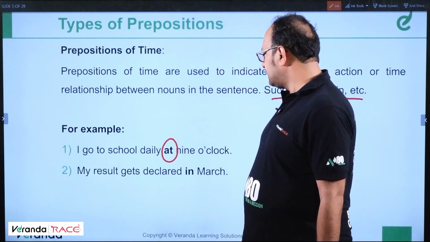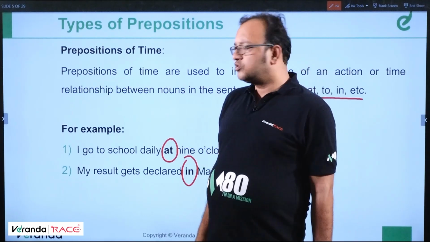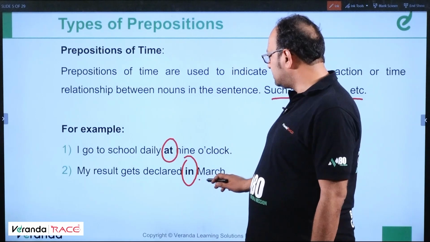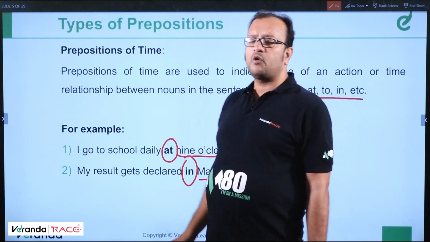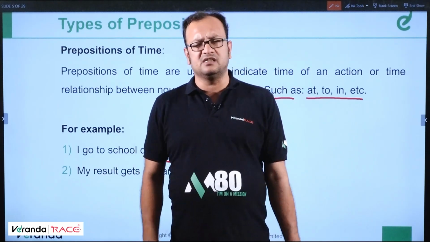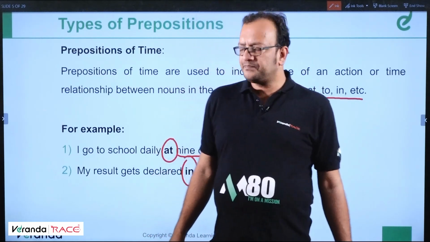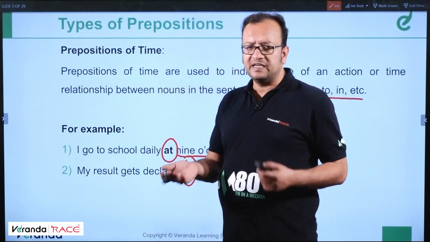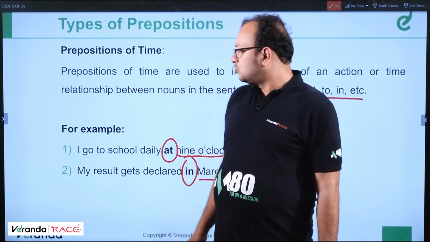My result gets declared in March. So you can see March is a month. 9 o'clock is a point of time. So for points of time we use at, and for long durations we use in. March is a long duration. Clear? It's 31 days, so it's basically in March. Clear? So moving ahead.